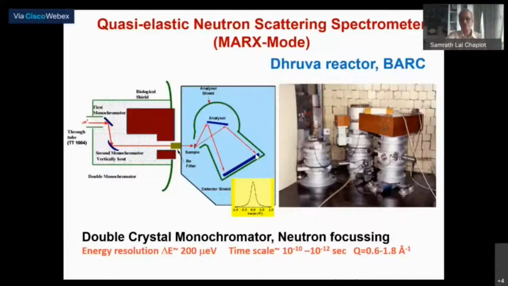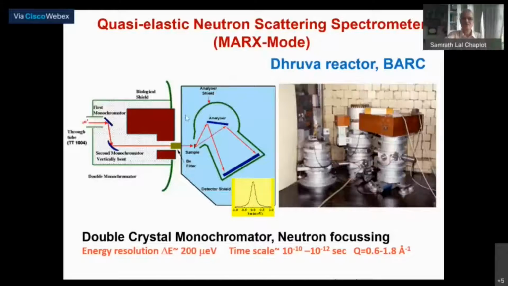If it falls here, we know that it has come through a smaller Bragg angle than the neutrons that fall onto this position, which has a larger Bragg angle, and therefore there is a spectrum of energies depending on where the neutron falls onto the detector. So without moving the analyzer, for a fixed position you can cover a range of neutron energies, and therefore a large spectrum as a function of energy is measured on the detector position.